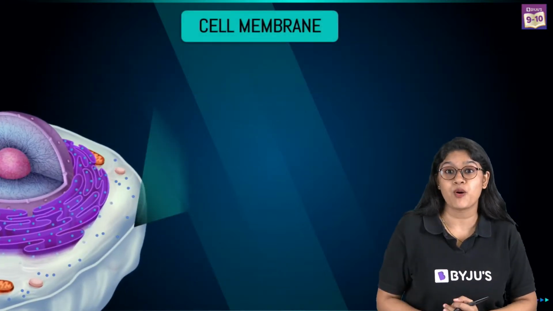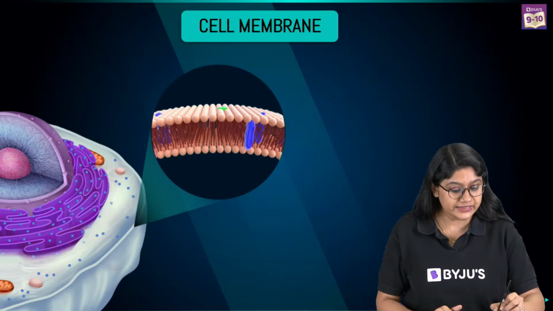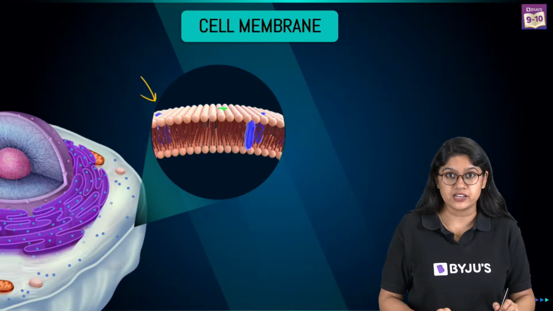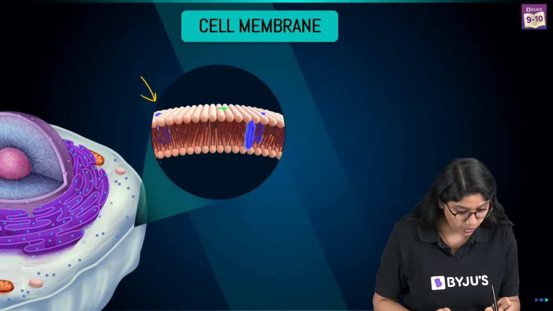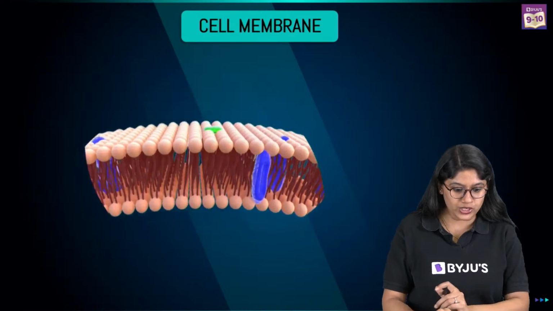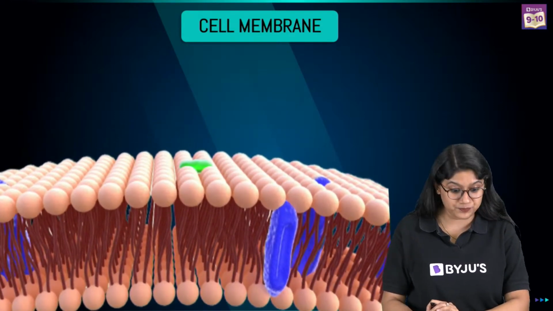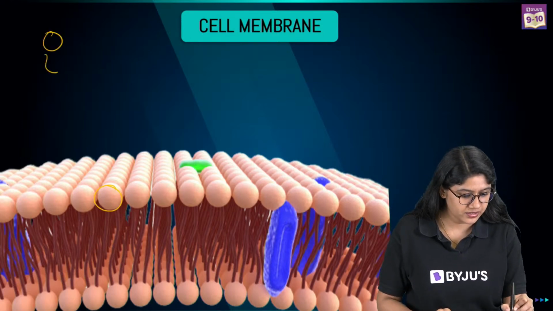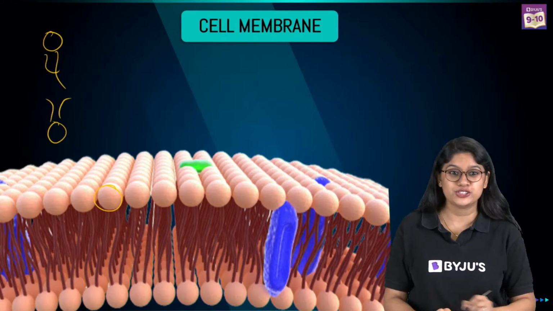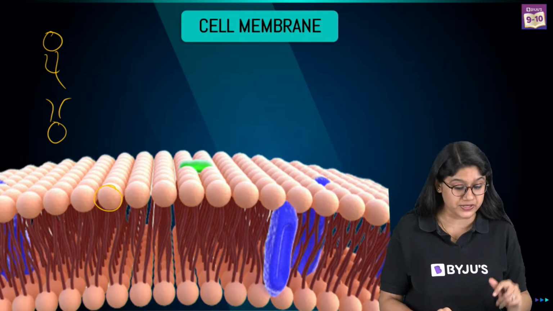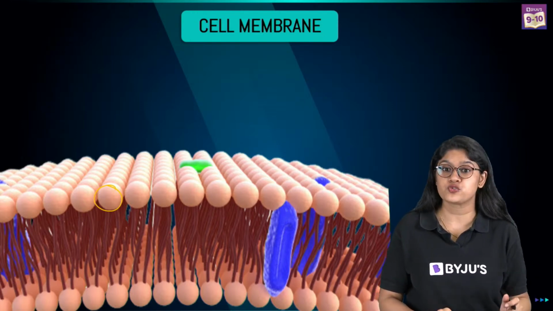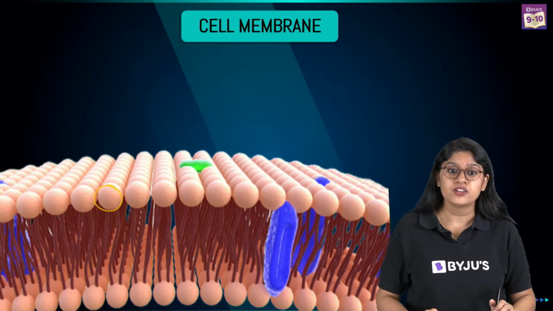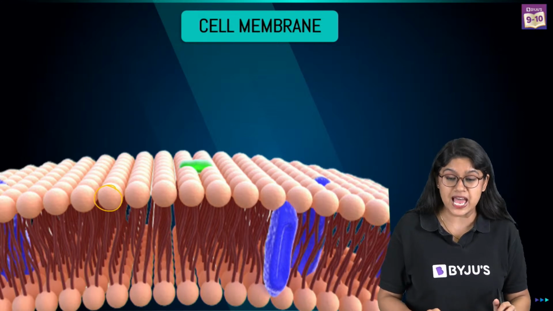Now that we are clear with this, let's talk about its structure. As many of you are mentioning, the cell membrane is made up of phospholipids. It has a double layer, and if you look over here closely, we can see the two layers of lipids. This is phospholipid, two layers, very flexible. Fluid mosaic model, yes, absolutely correct.